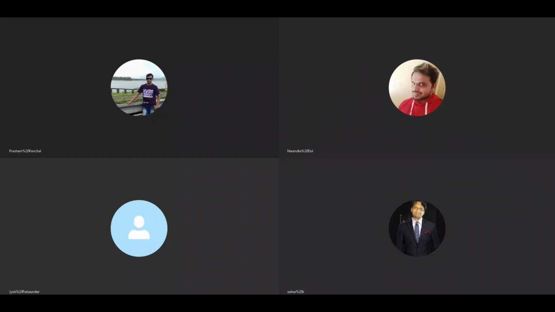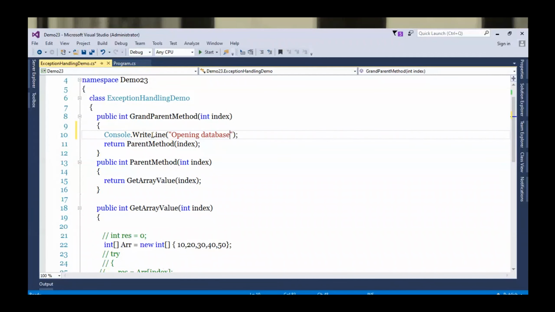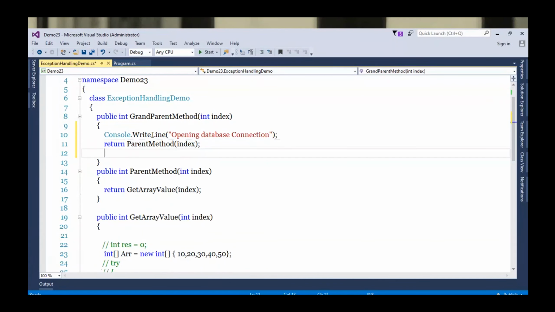Database connection. So opening database connection. That's it. And after calling the method, if this gets executed properly, I will close the database connection. So closing database connection. Okay.